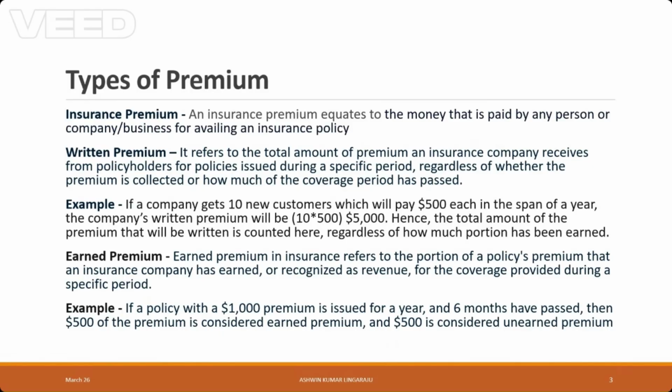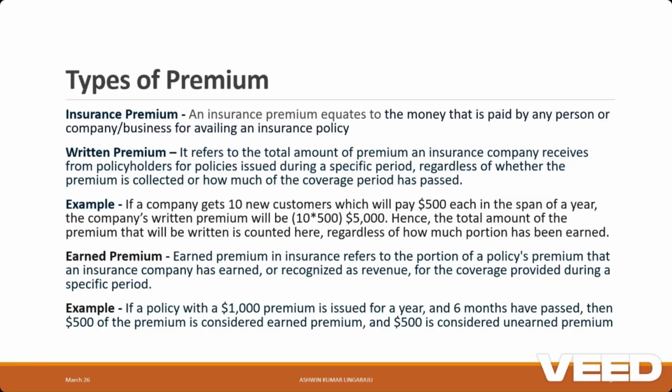So, what is written premium? Written premium is the total amount of premium an insurance company receives from policyholders during a specific period, regardless of whether the premium is collected or how much coverage period has passed. As an example, if 10 customers pay 500 each in the span of a year, written premium will be 500 multiplied by 10, that is 5,000.